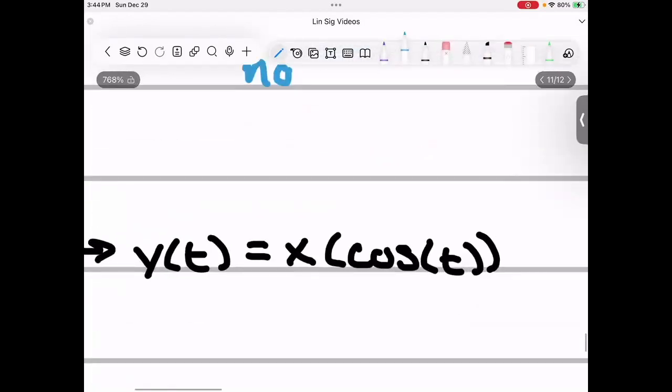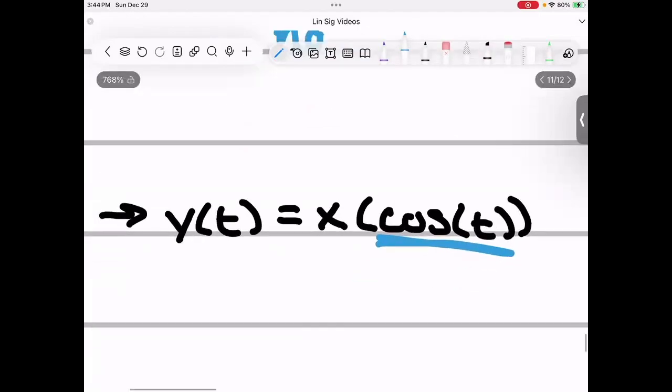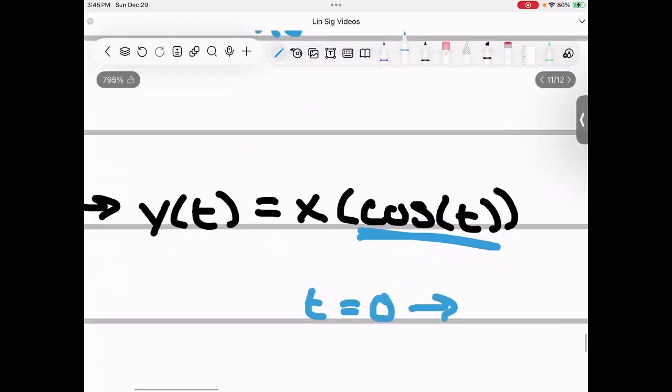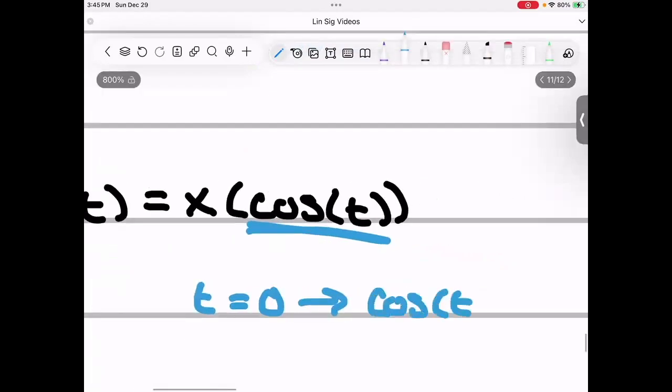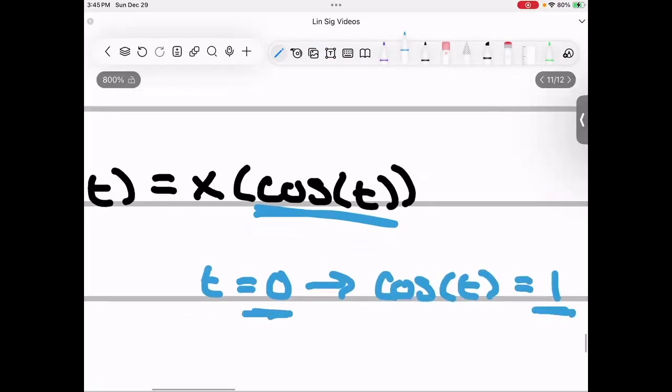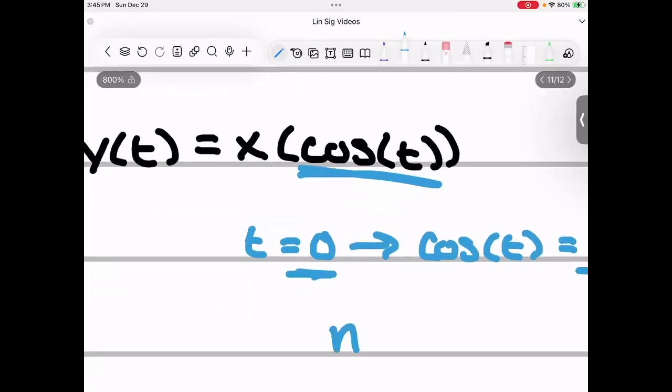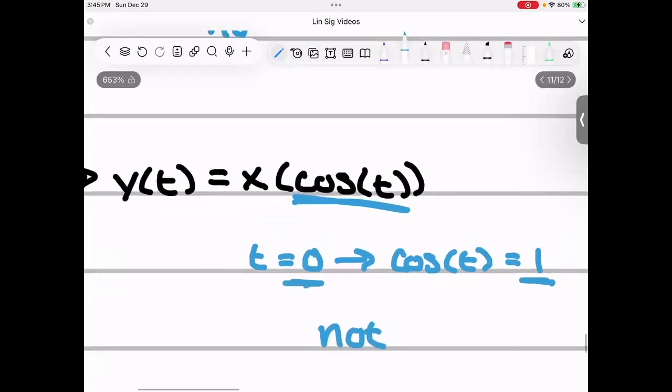And then here, with cosine of t, if you find something like this where you're not entirely sure right off the bat, you can look for a counterexample. So in this case, if we have t equals 0, then cosine of t is 1. Therefore, since 1 is a bigger value than 0, and we're plugging in 0, we're getting a future value for time, so it's not causal. And just to clarify that again, there are inputs that exist, in this case 0, for example, where the output that we get is bigger than the input once we run it through whatever's happening inside of these parentheses.